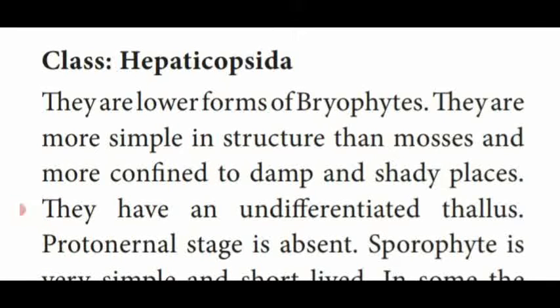Dear students, this is the class Hepaticopsida. I told you it's the primitive form of bryophytes. That is the first characteristic feature of Hepaticopsida, lower forms of bryophytes. And also their structure is very simple when compared to the advanced bryophytes, that is mosses.